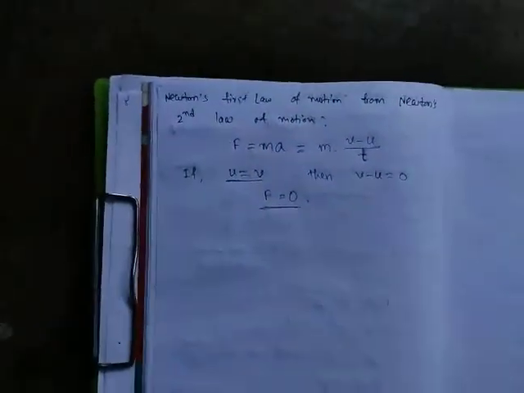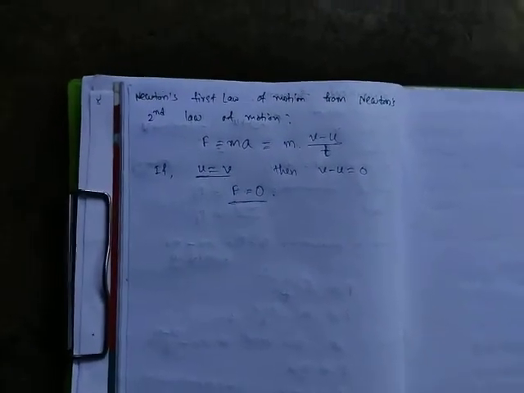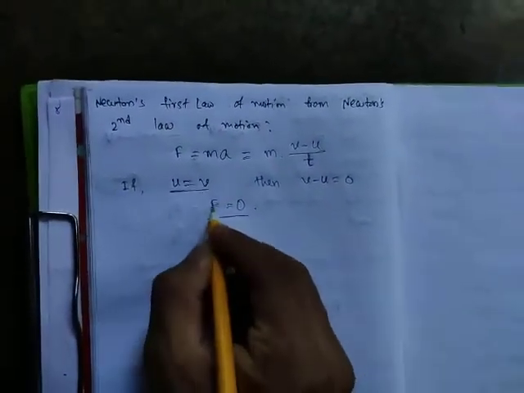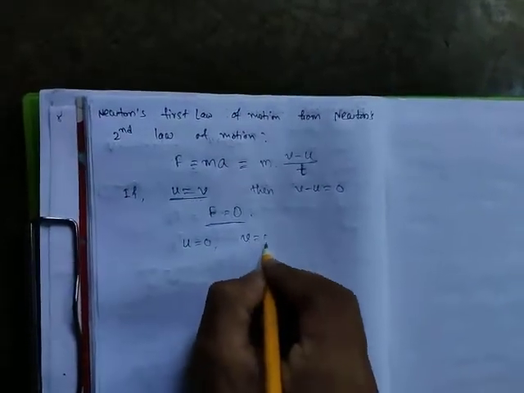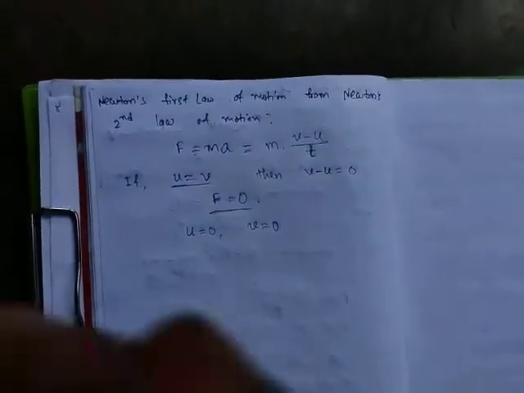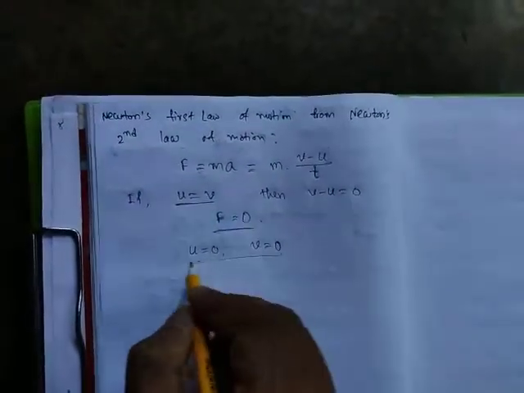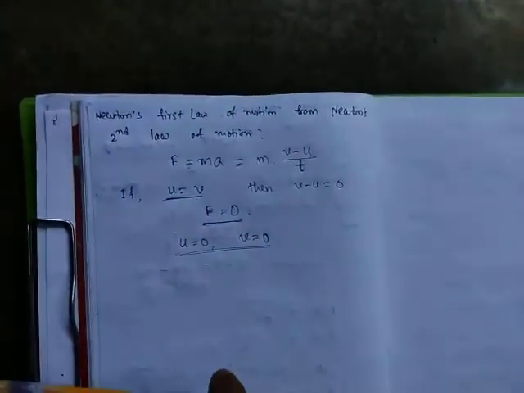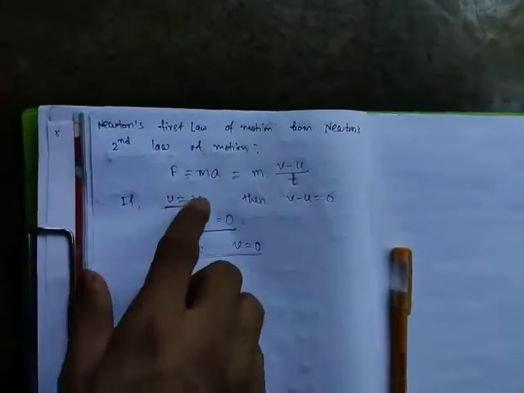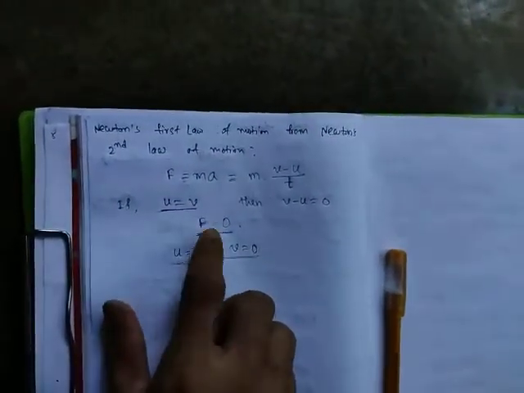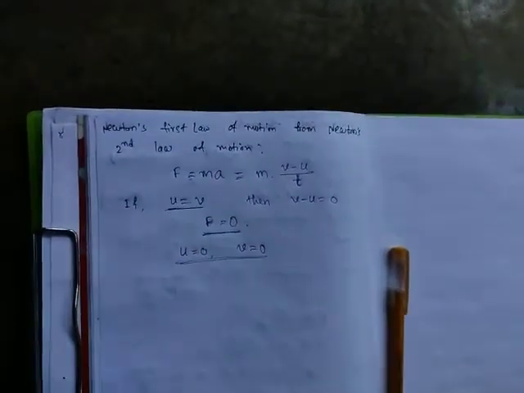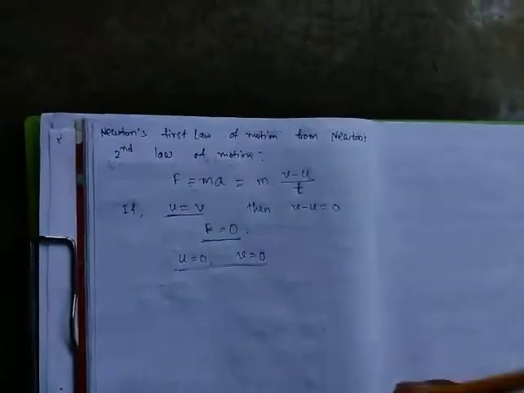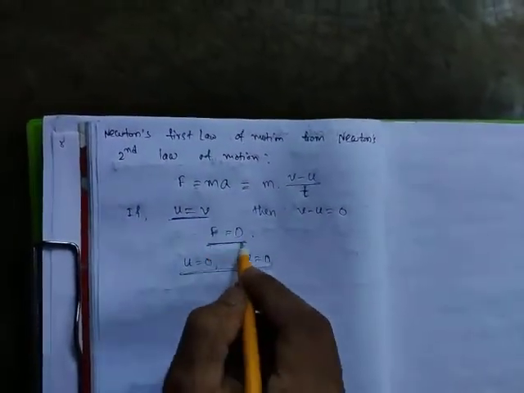What was Newton's first law? Another thing from here: if F is equal to 0, then if u is equal to 0, then v is also 0. Listen, these are the two possible cases when F is equal to 0. When u is equal to v, F is equal to 0. Or we can say if F is equal to 0, then u is equal to v. And if u is equal to 0, then v is also 0, because u is equal to v. These two cases are possible if F is equal to 0.